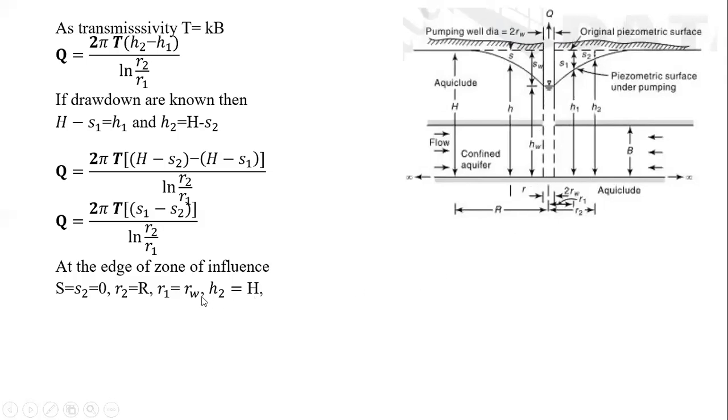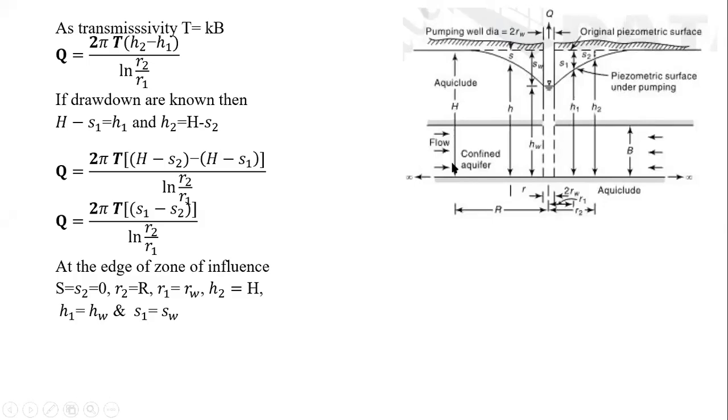So H2, that is capital H we had considered, R2 will be capital R, R1 is RW, H2 that is the height for the upper limit is capital H. Then H1 that is the piezometric head, that is the lower limit will be HW, and S1 that is the drawdown will be SW. Clear? म्हणजे काय केलं आपण? We have considered the main observation well as a lower limit and directly the edge of influence as the upper limit. So lower limit is the main well, upper limit is the edge of influence.